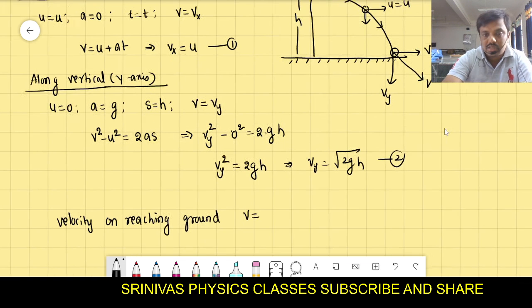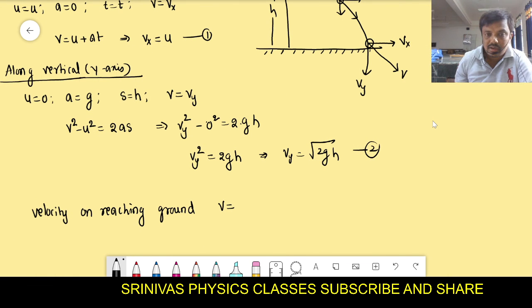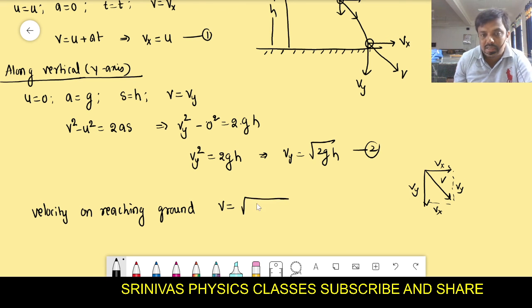You see this, use the parallelogram law. Look here very carefully, this is Vx while hitting the ground and this is Vy, and the resultant will be like this. There you may form the rectangle here, where this is Vy and this is also Vy, this is Vx and this is also Vx. You can use the Pythagoras principle. Then V is directly the root of Vx square plus Vy square. Is it correct?